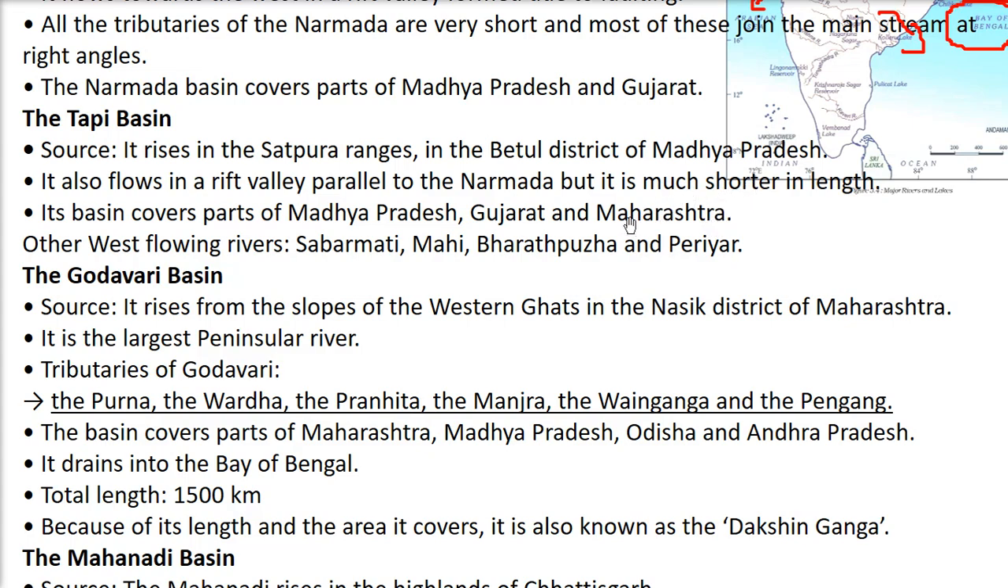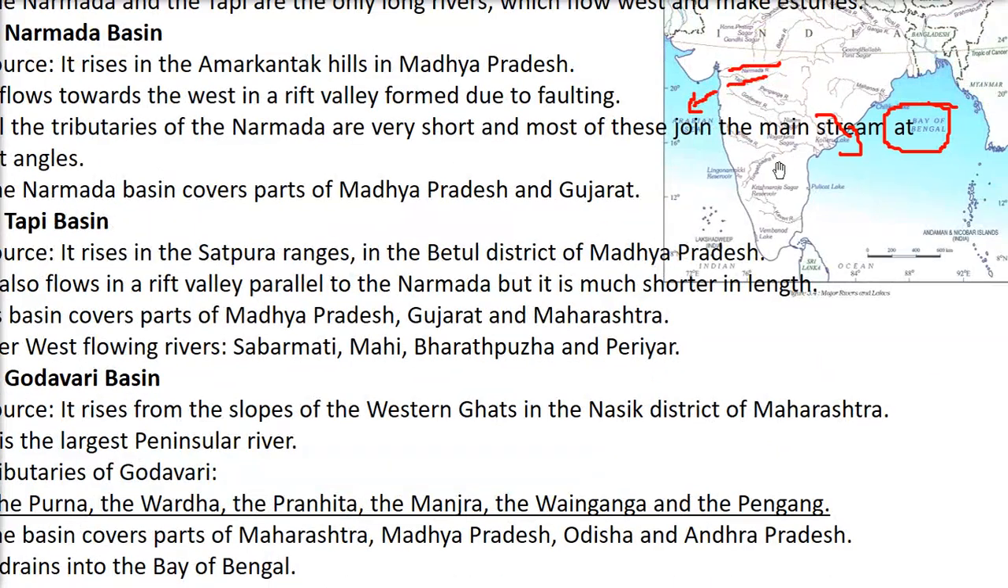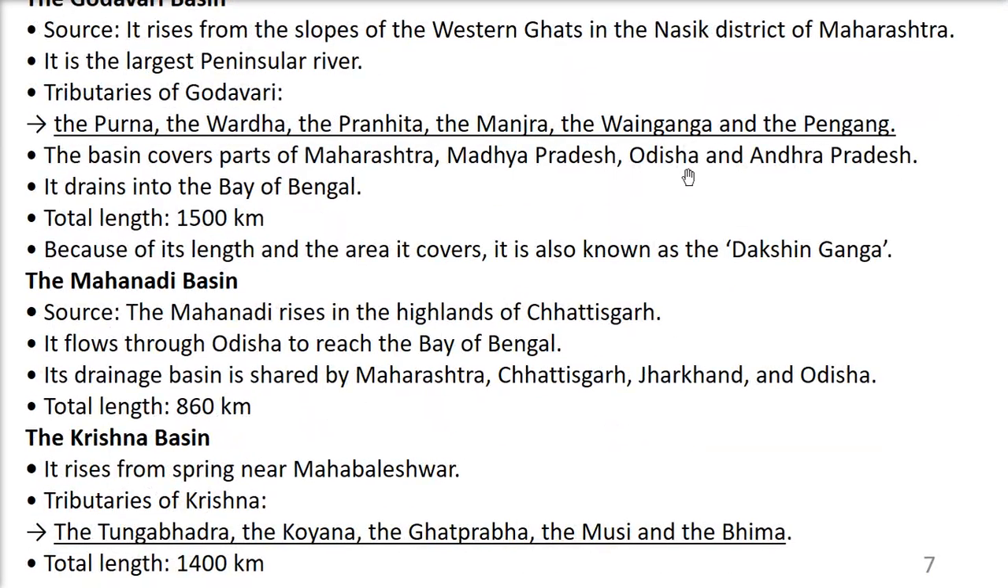It is the largest peninsular river. This question is always asked: which is the largest peninsular river? Godavari. What are the tributaries? Those that combine with Godavari: Purna, Wardha, Pranhita, Manjra, Wainganga and Penganga. It covers Maharashtra, Madhya Pradesh, Odisha and Andhra Pradesh. And finally, it drains in Bay of Bengal. Total length is 1500 kilometers. Because of the length and area it covers, it is called Dakshin Ganga, the Ganga of the south.